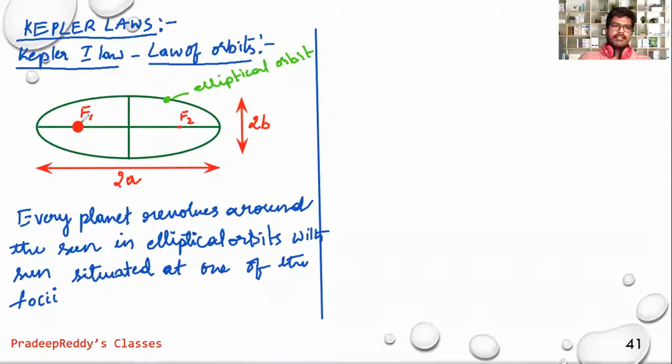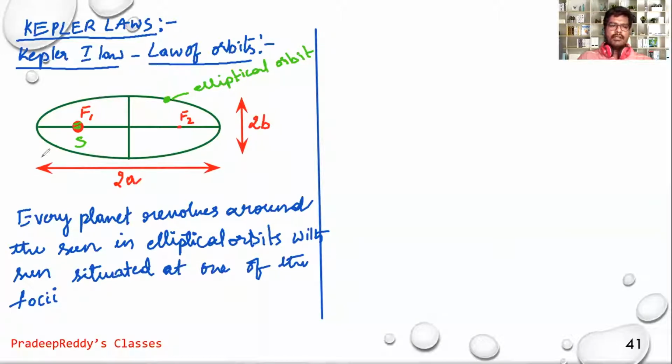So here is the sun. Actually, for ellipse there will be two focus points, and this is one focus. Either sun can be at focus F1 or sun can be at focus F2. At any of these two positions, sun will be situated, and in the elliptical orbits planet will be revolving.